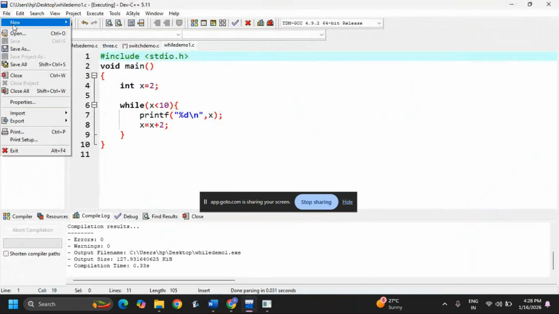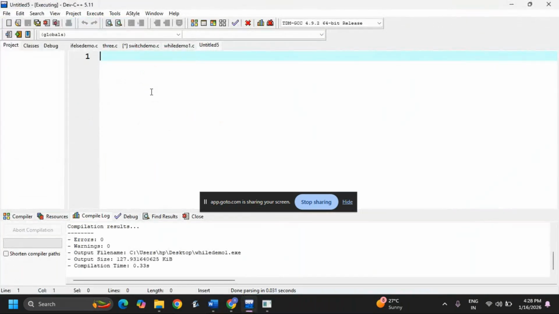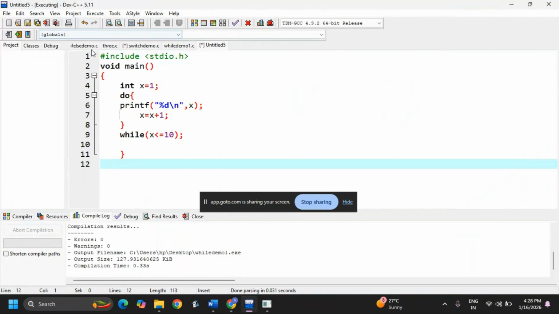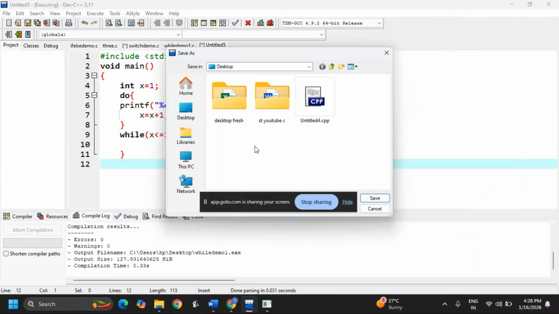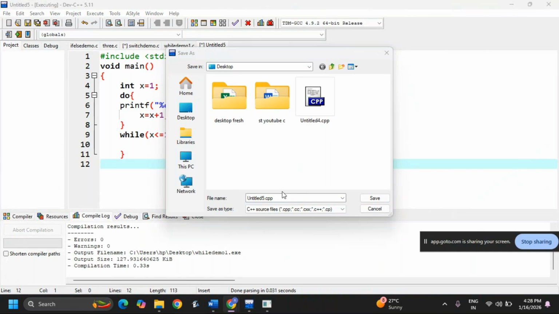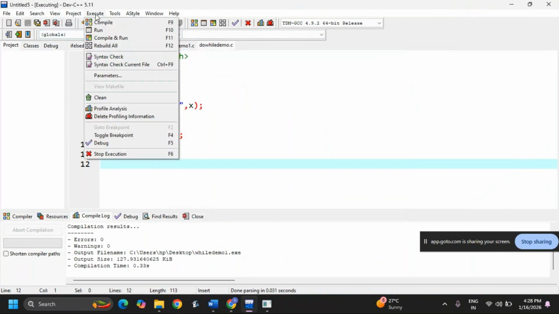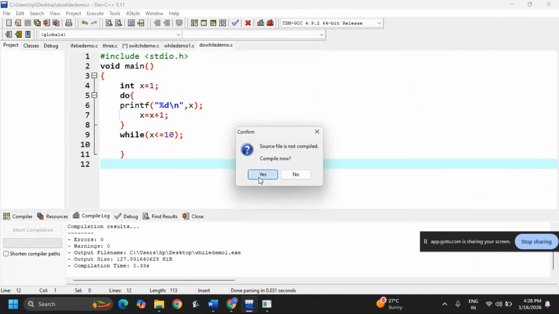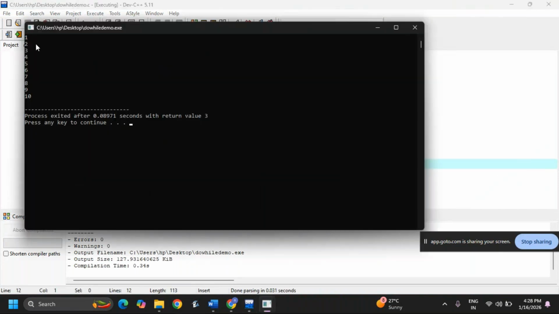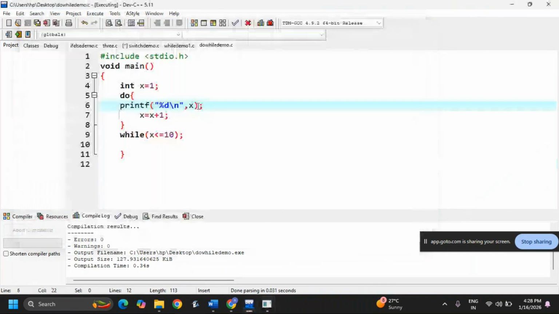Now, file, new source file, print. Now I'm saving this as do while demo. Okay, now I'm executing the code. Okay, it is printing 1 to 10. Why is it 1 to 10? I have given here x less than or equal to 10.